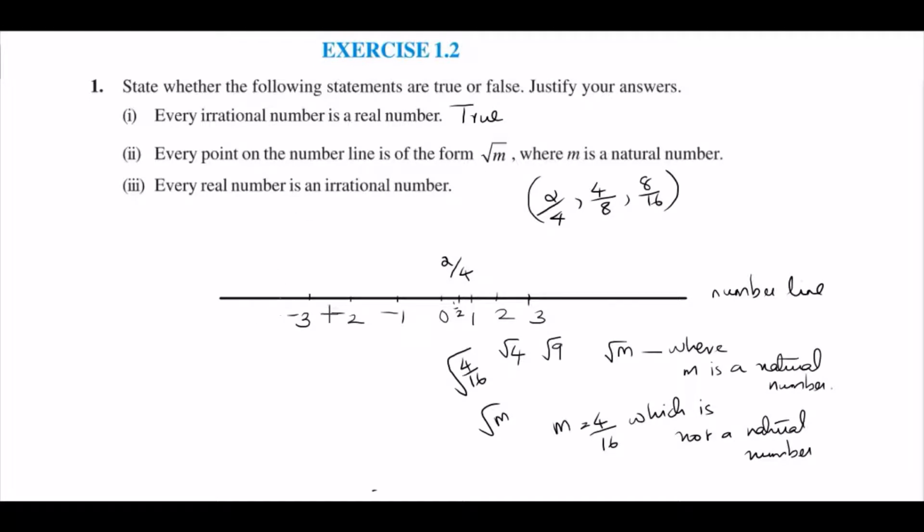And moreover, when you have negative numbers like negative 3, you cannot represent it of the form root m. Or if you take the root of a negative number like negative 9, it becomes 3i, which is an imaginary number that you will be learning in your higher classes. So you can write this is not true. That is, it is false.